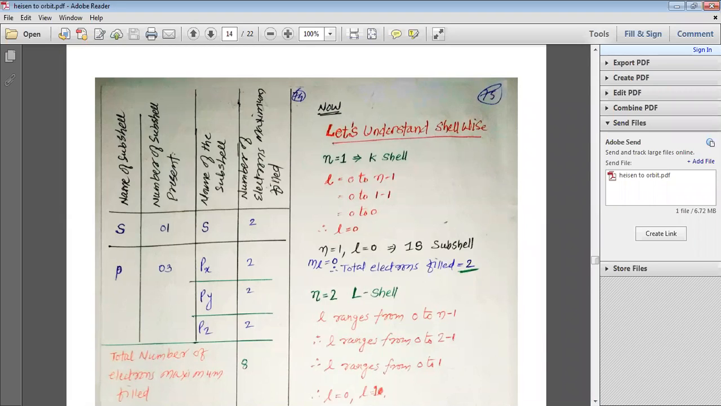Now, my dear students, get ready for some questions I'm going to ask you. Please open up your mics and we will discuss. All of you, please open your mics and tell me the total number of electrons that can be filled in the S orbital. I'm expecting the answers.